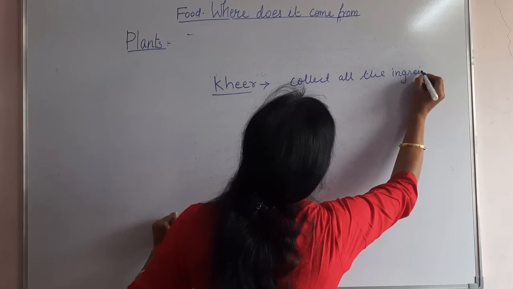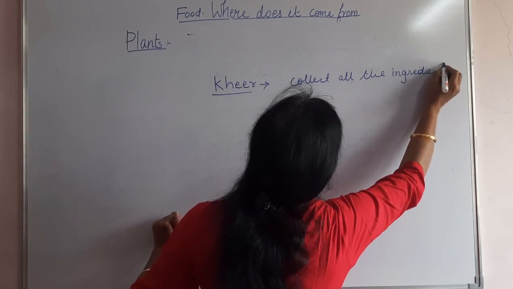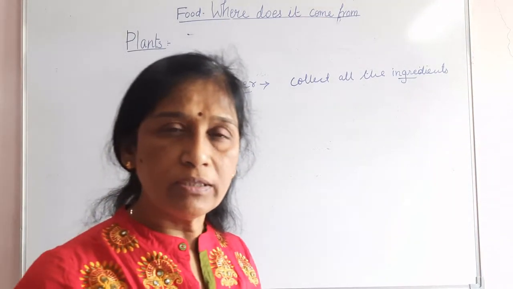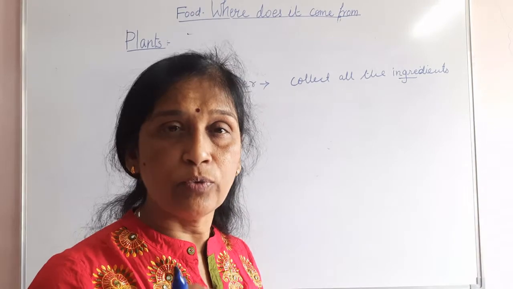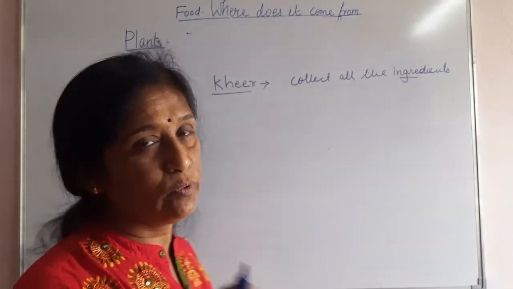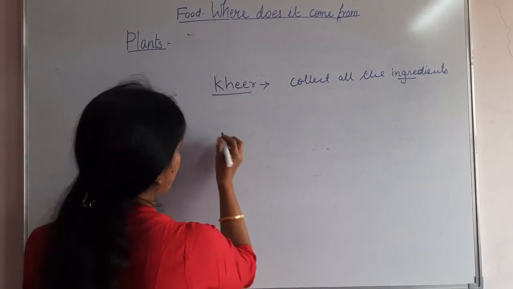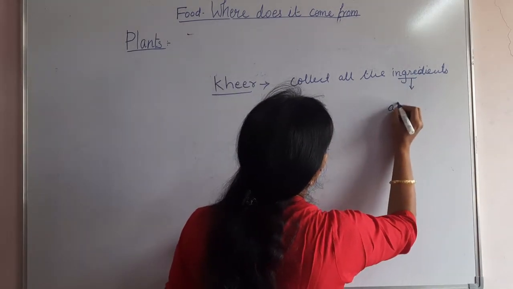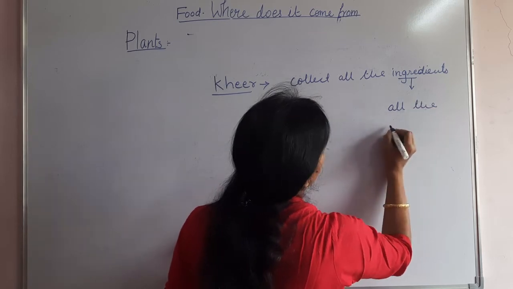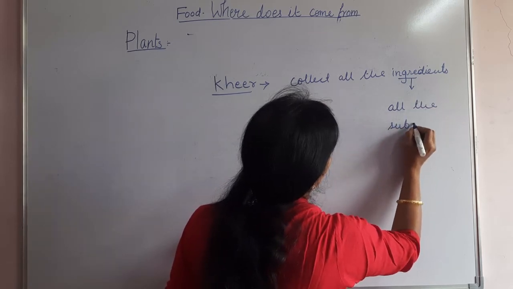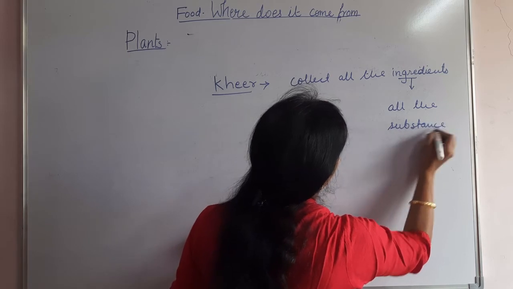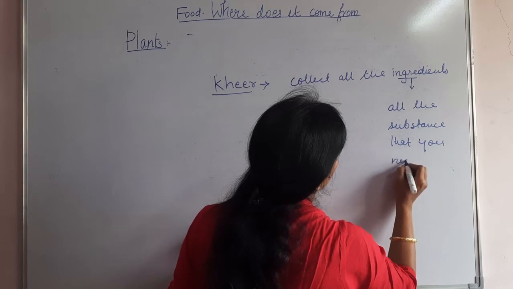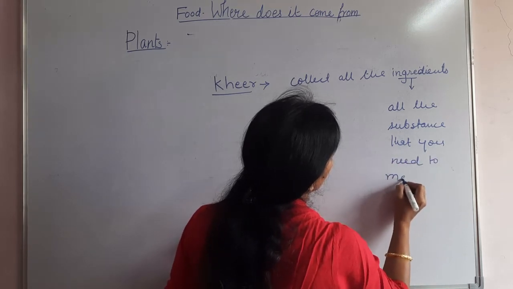I-N-G-R-E-D-I-E-N-T-S, ingredients. What do you mean by ingredients? Ingredients means all the things, all the material that you need to make any food, to prepare any food. So I'll write it here: all the substances that you need to make that food.